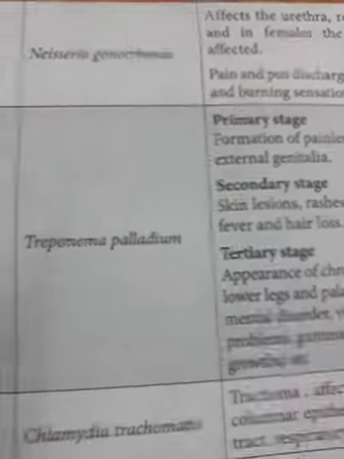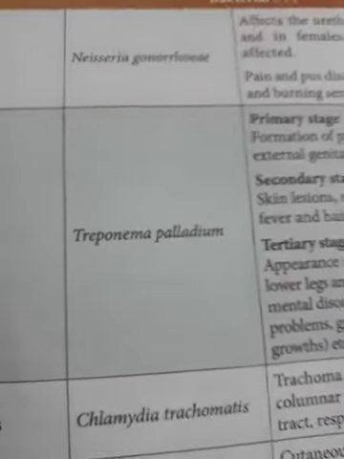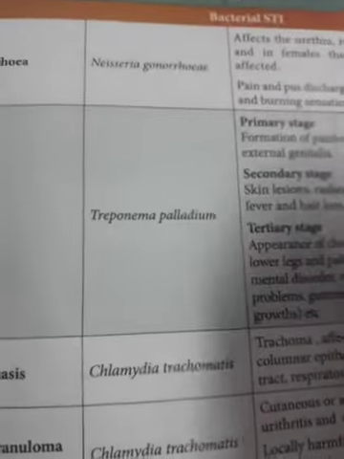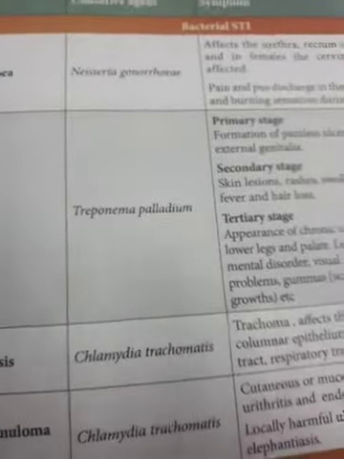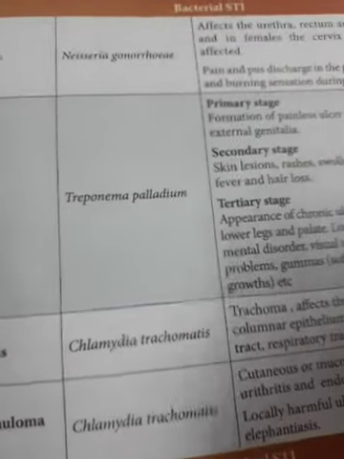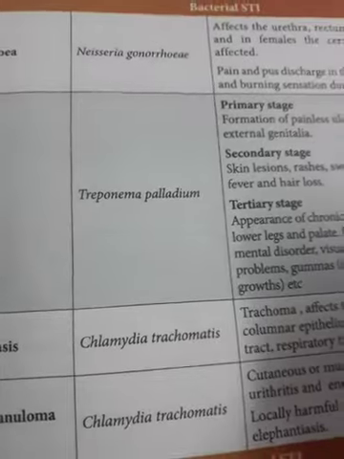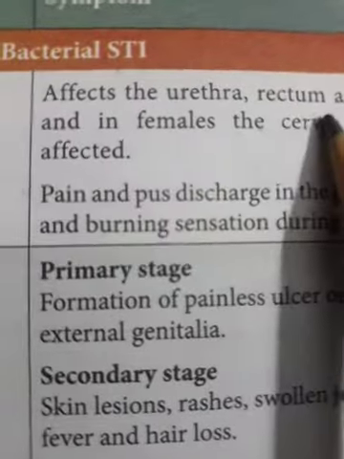Incubation period means after that period we can get the symptoms. So how many days it needs to spread in our body, and after that it will show the symptoms. That is called the incubation period. So the name of the disease is gonorrhea. The name of the bacteria, Neisseria gonorrhoeae. Symptoms are there, nothing is there to make you understand.